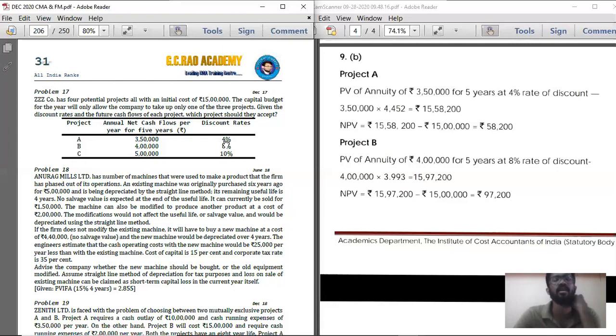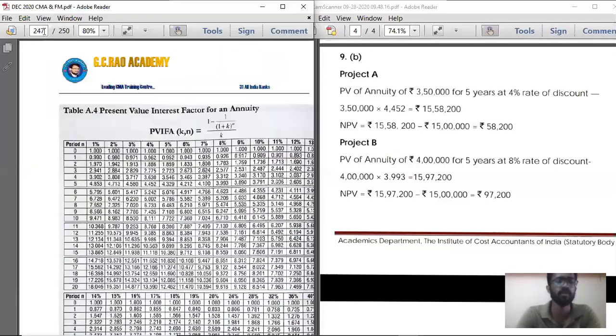What is the annuity factor for 4% for 5 years? We'll just check it once again, as it will be confusing if I'm not showing it. This is the annuity factor table. 4% discount rate for 5 years. How much are you getting? 4.452.